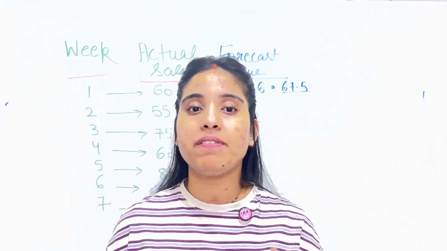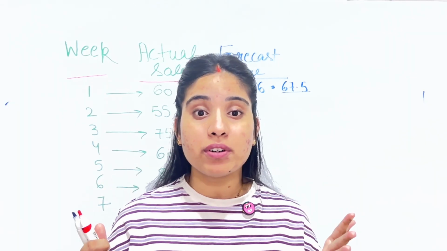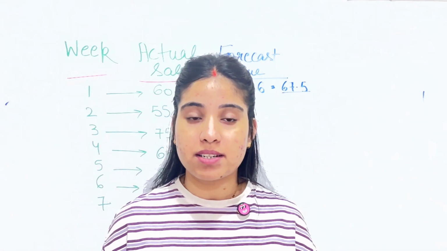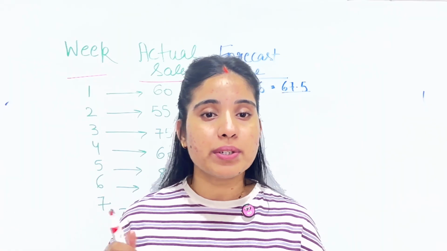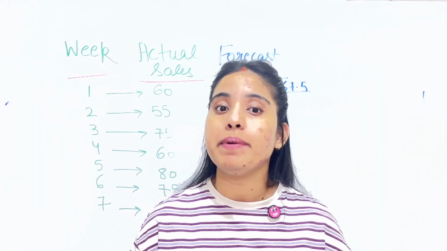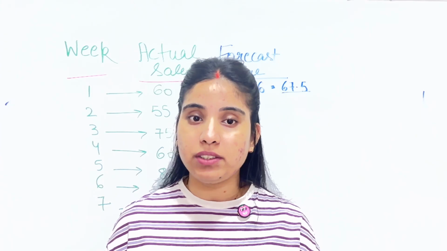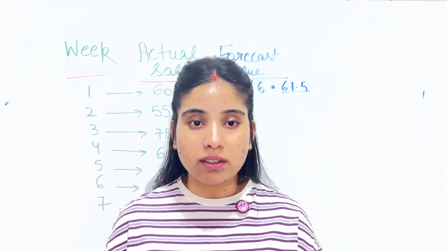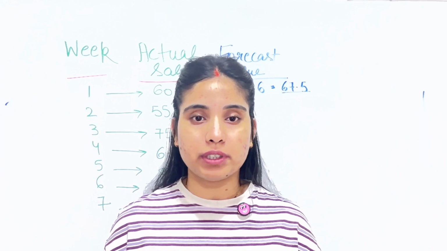Get the alpha wrong, and your entire forecast is wrong, and this whole topic depends upon the forecast. If your alpha is wrong, how will you get the correct forecast number? If it's wrong, it will give you a wrong result. If it's right, it is extremely powerful and helpful.